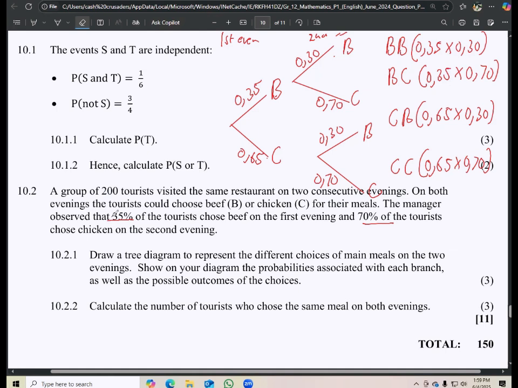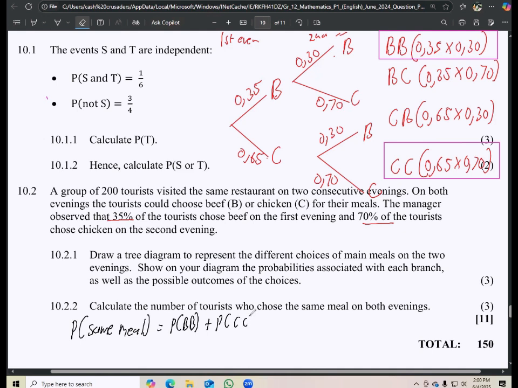Then 10.2.2 says calculate the number of tourists who chose the same meal on both evenings, right? So the ones that chose the same meal are which ones? Are these ones here. The ones that went with beef on the first evening and beef on the second evening, or chicken in the first evening and also chicken on the second evening. So what is the probability of the same meal? The probability of a same meal is the probability of B and B plus the probability of C and C. So which is going to be what?